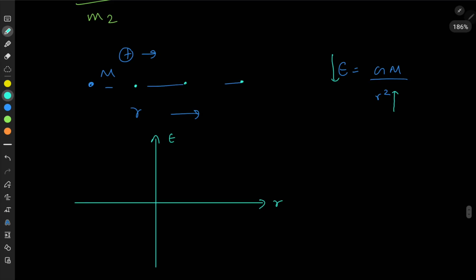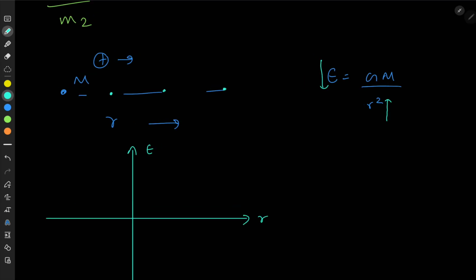So now we are going to draw a graph using that intuition. Now tell me, suppose I get very, very close to mass M.